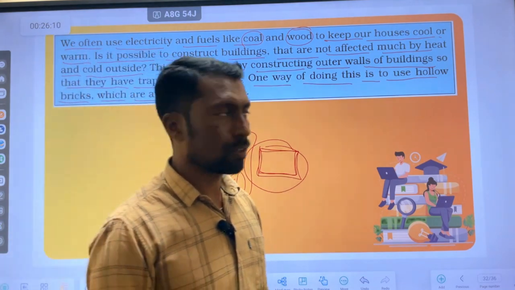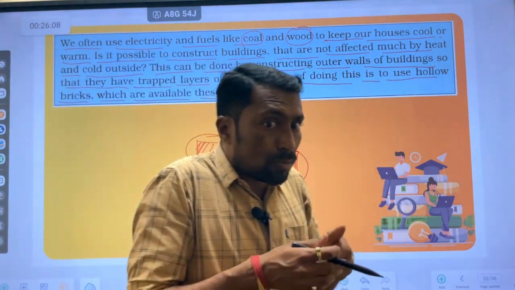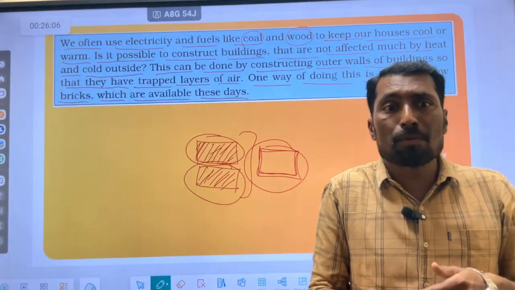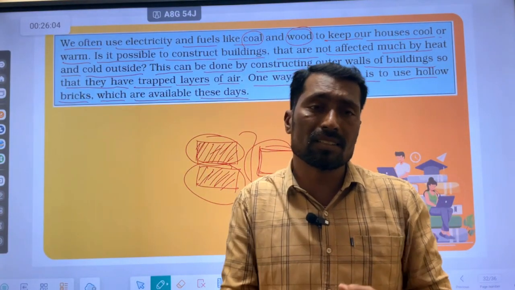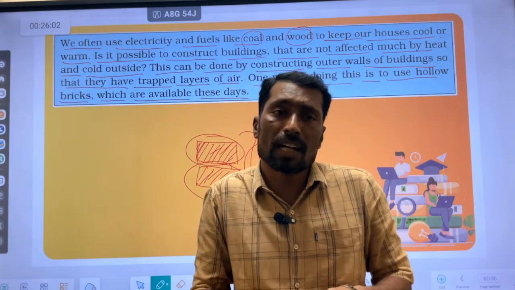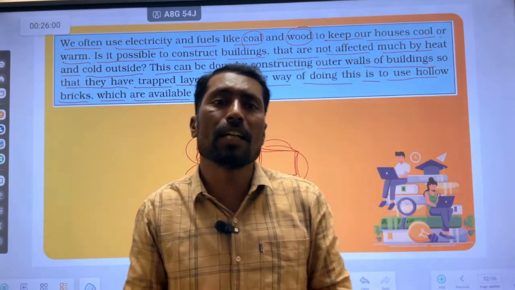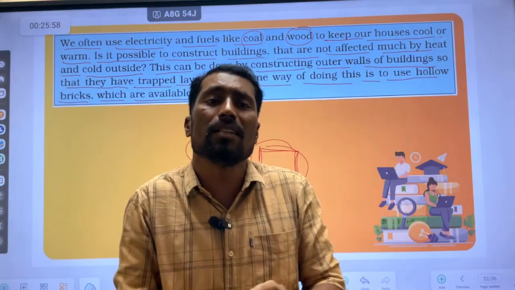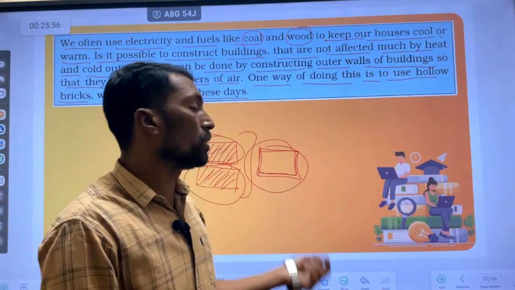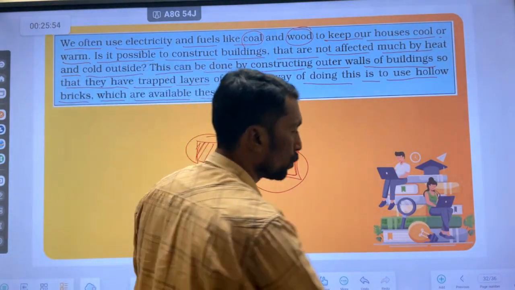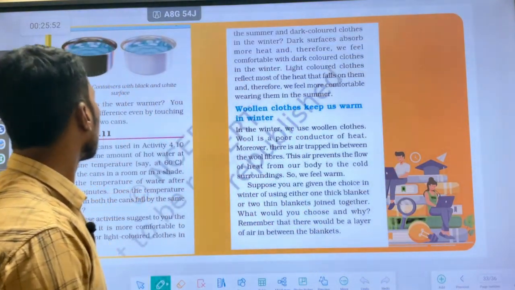Why do we use such construction of buildings that cannot trap the heat energy? वो heat energy को trap नहीं कर पाएंगे. ऐसे buildings हम construct कर सकते हैं by using the hollow bricks to avoid the absorption of the heat energy.